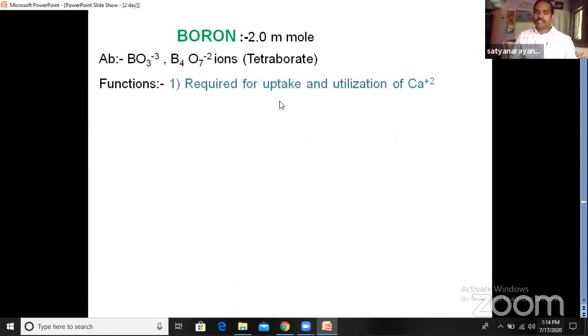Now, what are the functions of boron? It is required for uptake and utilization of calcium ion. There are some minerals which are required to uptake other minerals also. That means they are useful to uptake other kinds of elements or minerals. So boron is required for uptake and utilization of the calcium ion.